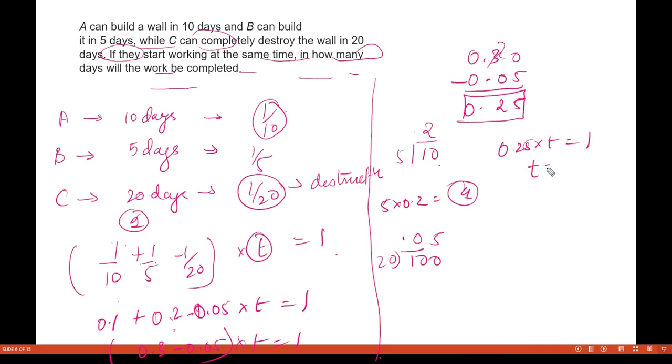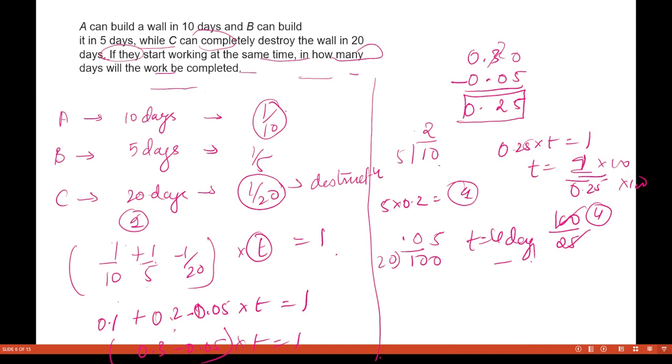Fine. And this t is now equal to 1 divided by 0.25. So 100 divided by 25, because multiply 100 here and multiply 100 here. So this time will be equal to 4 days. This time is coming equal to 4 days. Fine, so I hope everybody is clear with this.